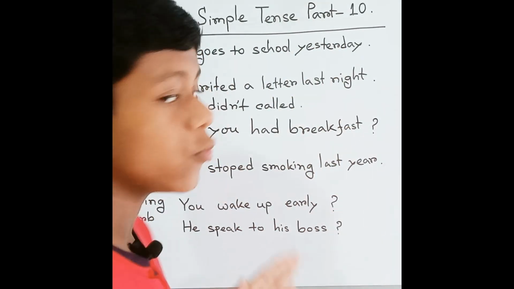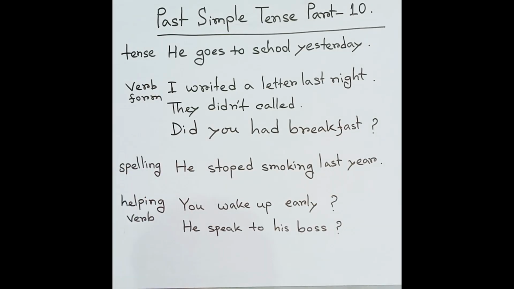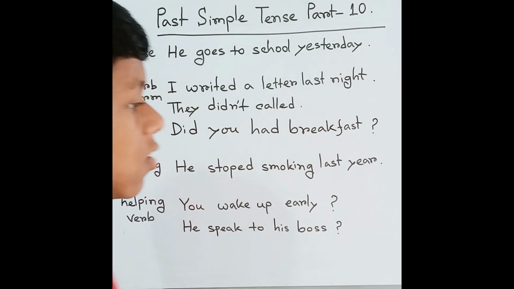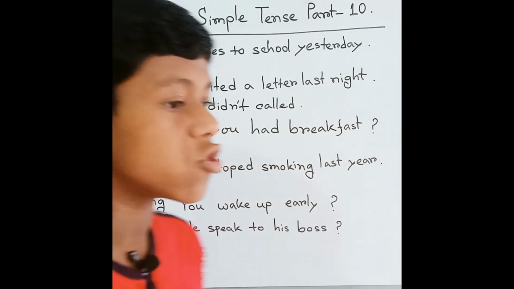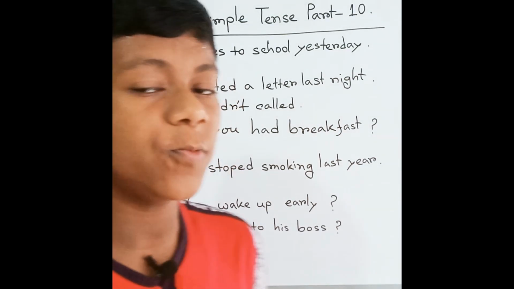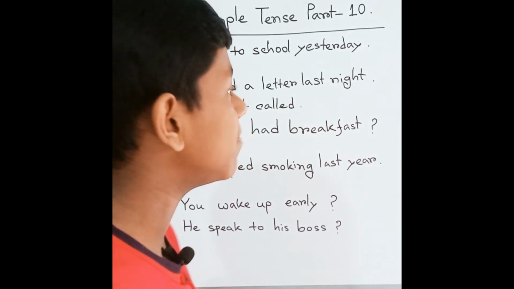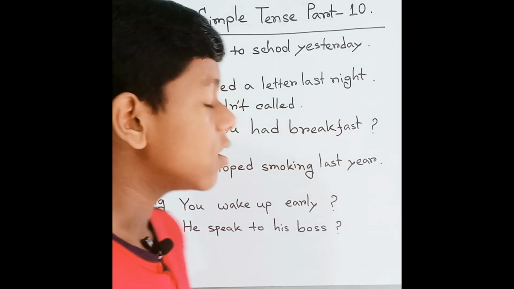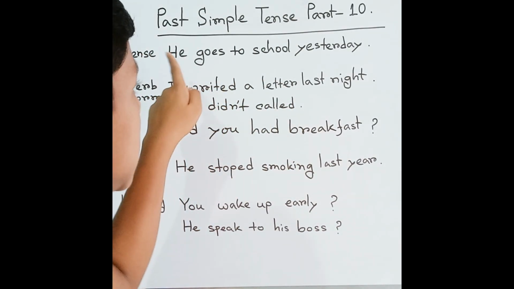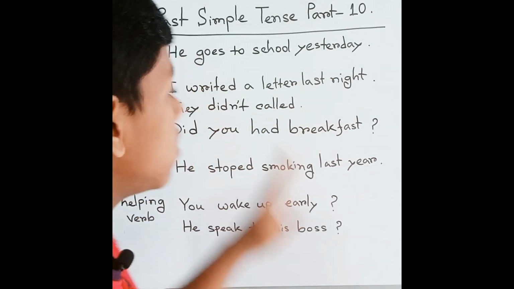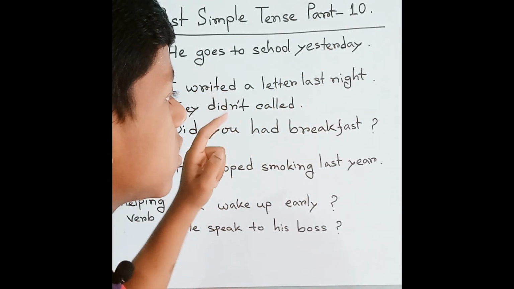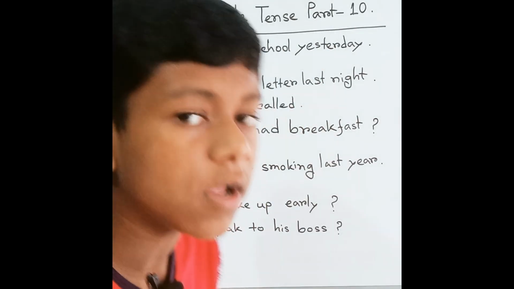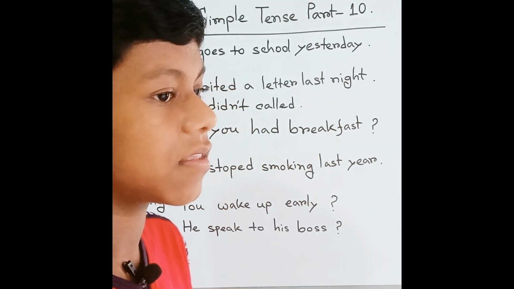First of all, in part 10, the most common error is tense. Sometimes we make mistakes with the tense. Just watch: he goes to school yesterday. Goes is a verb. Go is used with es because he is third person singular.